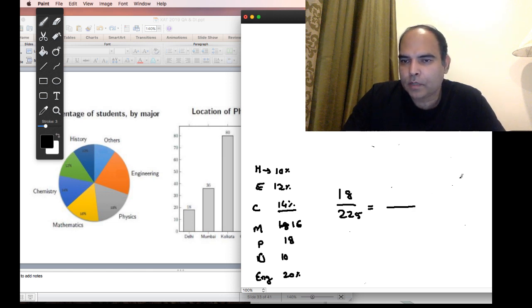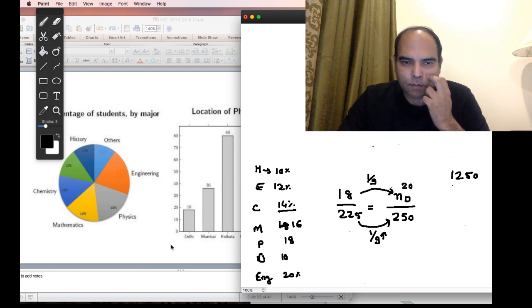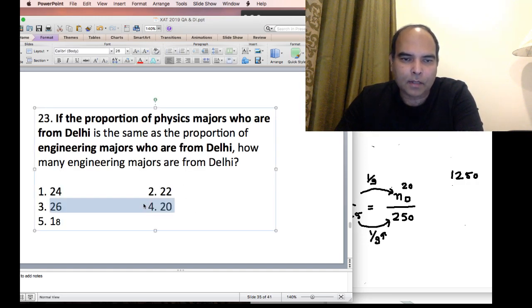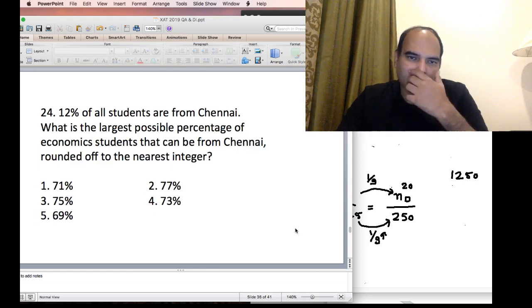But since the total number of students are 1250, this has to be equal to number of engineering students from Delhi divided by 250. These ratios have to be equal. And you can easily see that since there is a 1/9 increase from 225 to 250, there will be 1/9 increase from 18 to 20. So there will be 20 engineering majors from Delhi, and that's what the question is asking. How many engineering majors are from Delhi? The answer will be 20. So very, very straight and simple question. Just need to know what they are talking about.